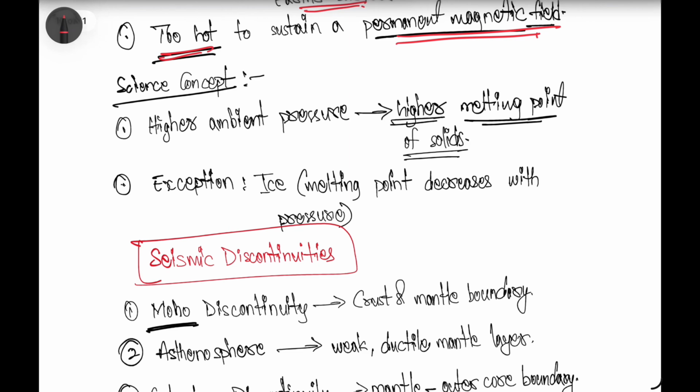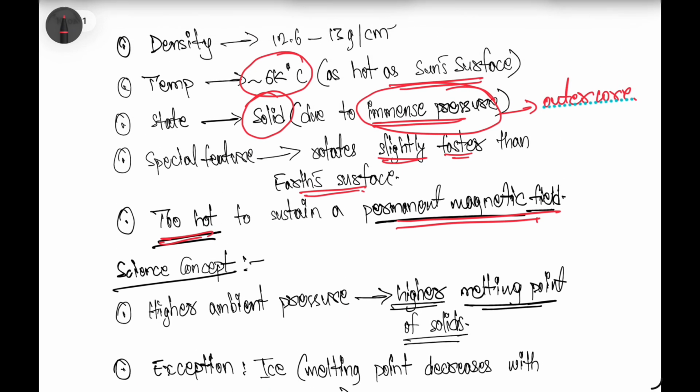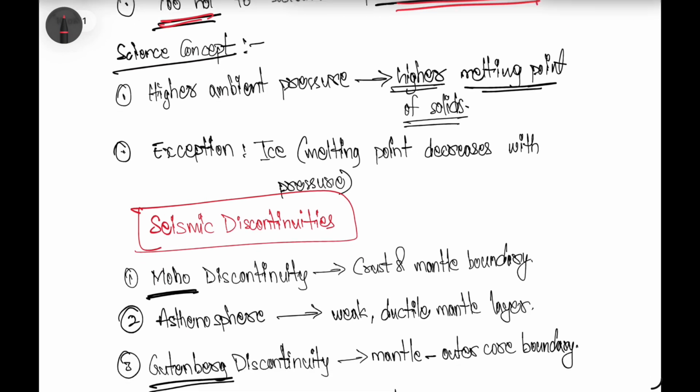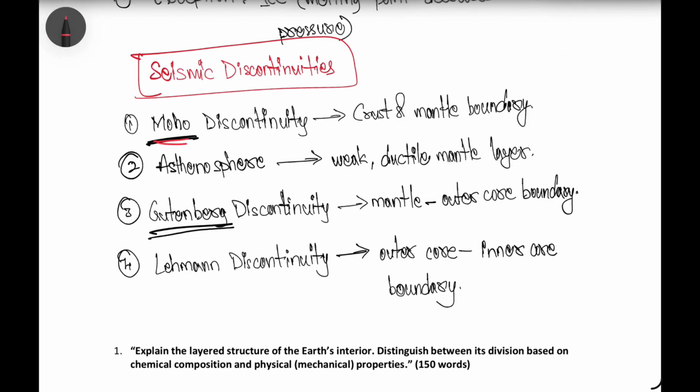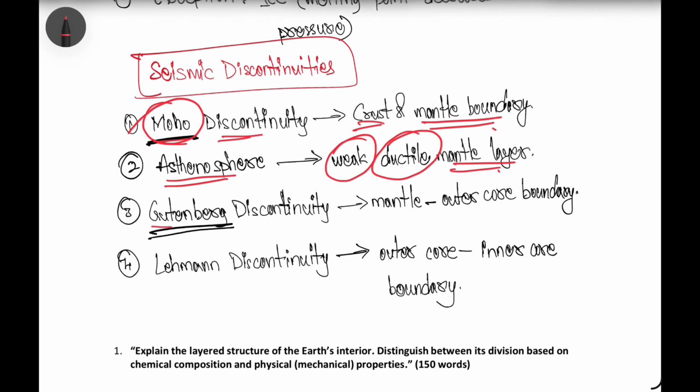Okay, so this is regarding all the layers, that is crust, mantle and the core region, right? We have talked about the discontinuities also. The Mohorovicic discontinuity is present between the crust and mantle boundary. The Gutenberg discontinuity is present between the mantle and the outer core region.